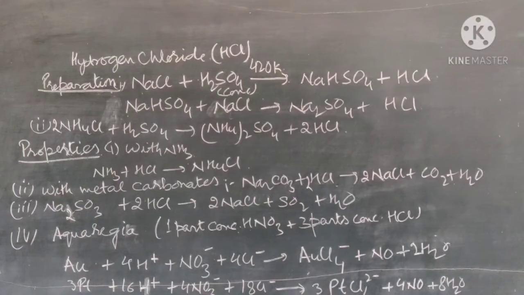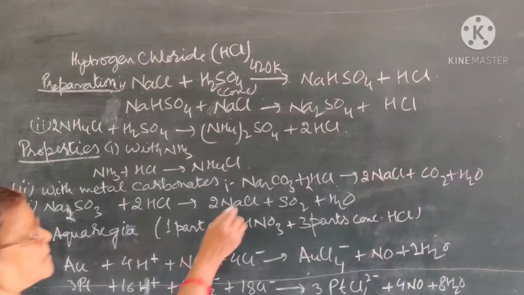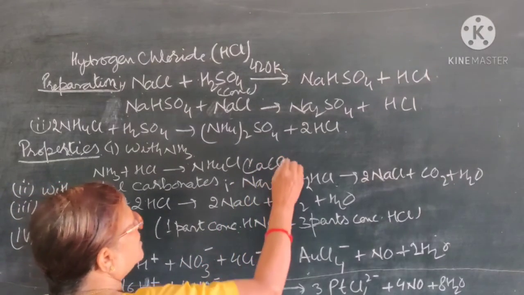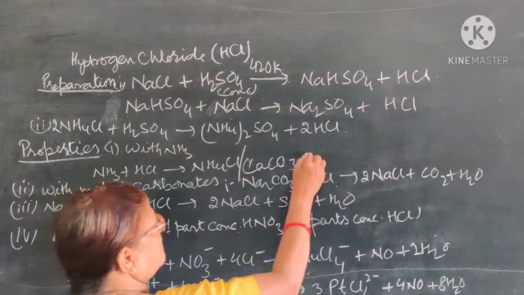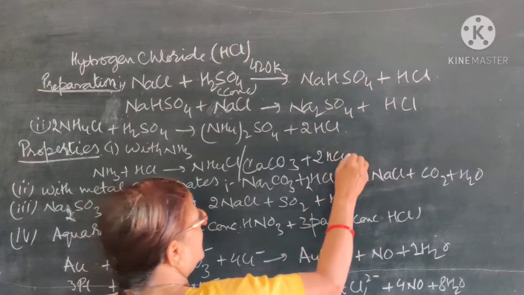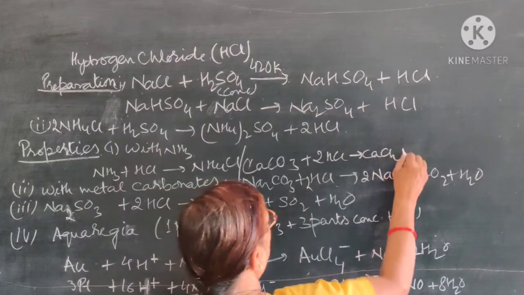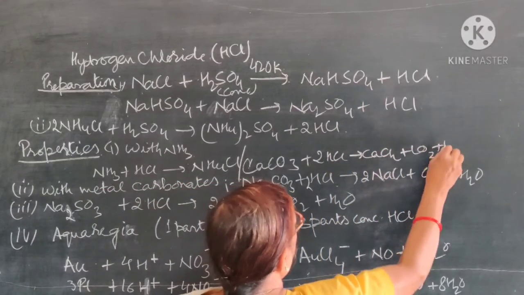Now the second property: it decomposes all carbonates and metal bicarbonates. Metal carbonates and bicarbonates are decomposed by HCl to form their salt, water and carbon dioxide. So we can write with sodium carbonate, and in a similar way calcium carbonate plus 2HCl forms calcium chloride, CaCl2, plus CO2 plus H2O.